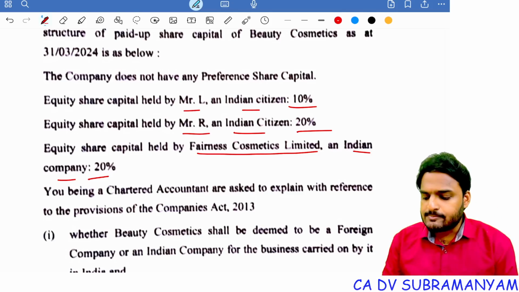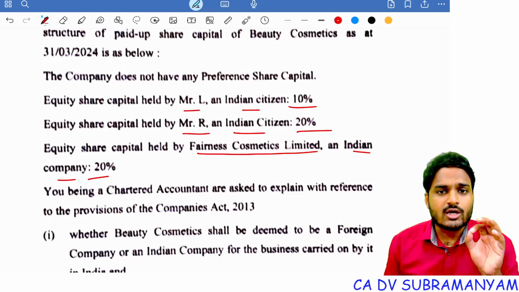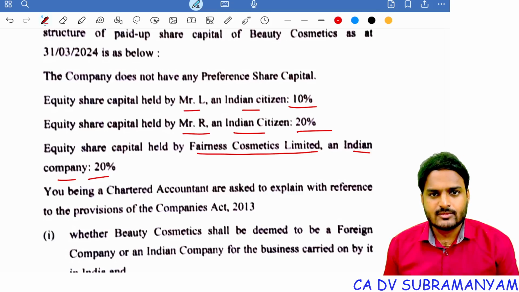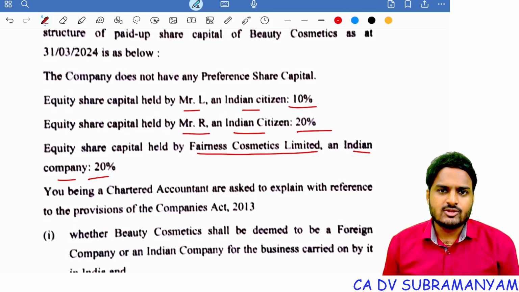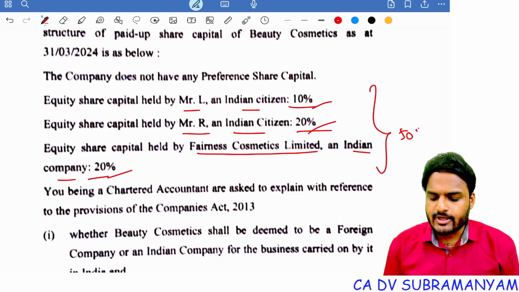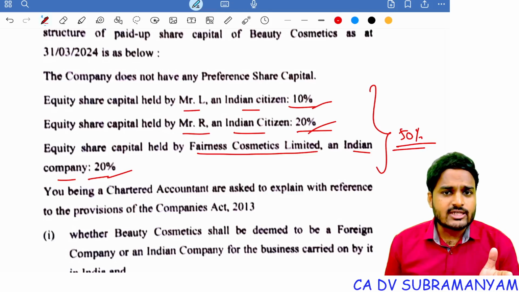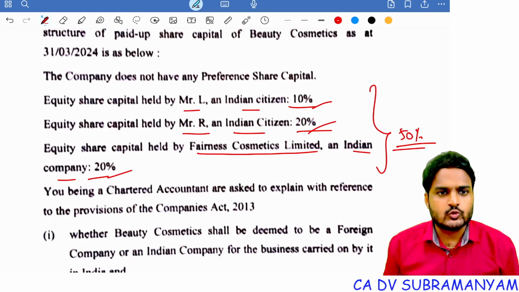So this is with respect to limit on deemed Indian companies, and the limit is not less than 50%. That means at least 50%. So if you observe carefully, 10 plus 20 plus 20, so total it is 50%. In fact, if you read that provision, it is very clear. Not only equity share capital, it also considers preference share capital too.